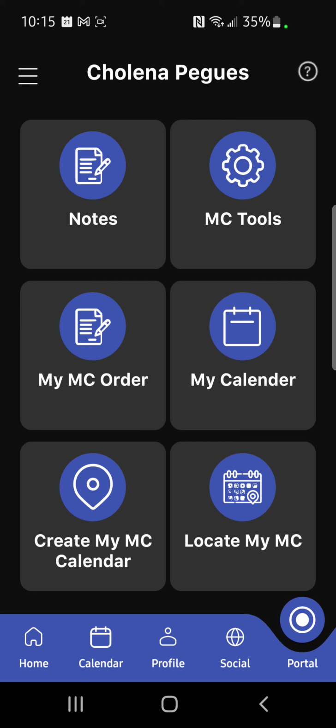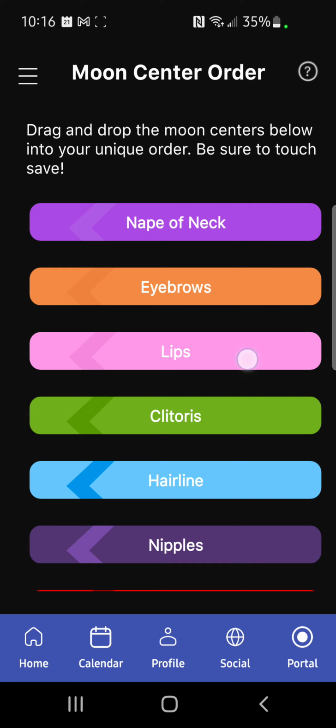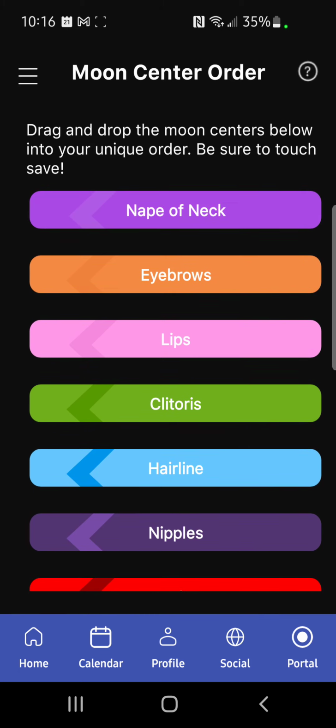So once you start tracking and logging your moon center each day and you come up with your own unique cycle of 11 moon centers, because they are in a different order for each woman, you can go to my moon center order, have your list ready, and this is already not in its default order, just so you know that. It will start from the top of your body and go down. That's our default order. Hairline, eyebrows, pinks of the cheeks, earlobes, lips, nape of the neck, nipples, navel, inner thighs, clitoris and vagina, and so forth.